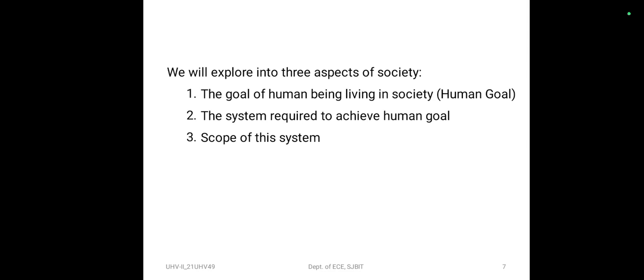Here we will explore 3 aspects of society: the goal of a human being living in society, that is the human goal, the system required to achieve the human goal, and the scope of the system.